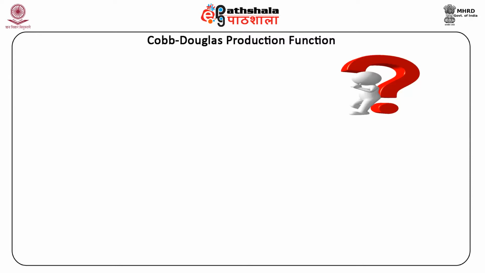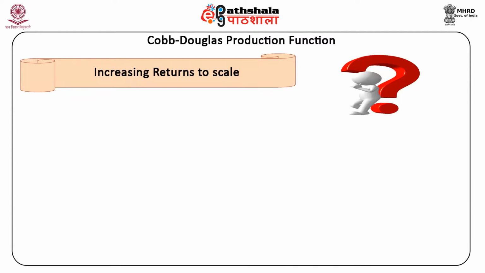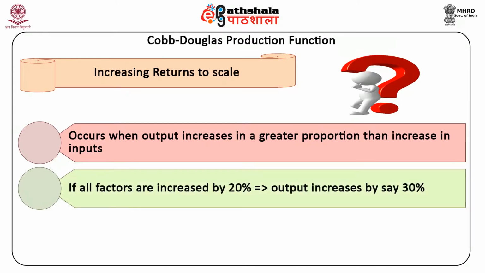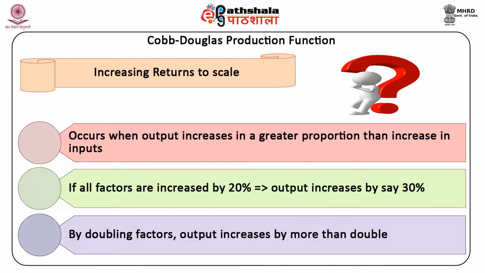First one is increasing returns to scale. Increasing returns to scale occurs when output increases in a greater proportion than the increase in inputs. If all factors are increased by 20%, then output increases by say 30%. So, by doubling the factors, output increases by more than double.